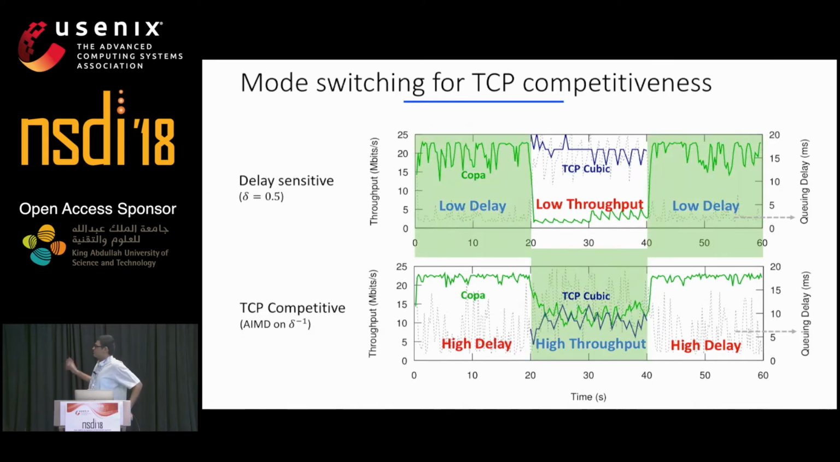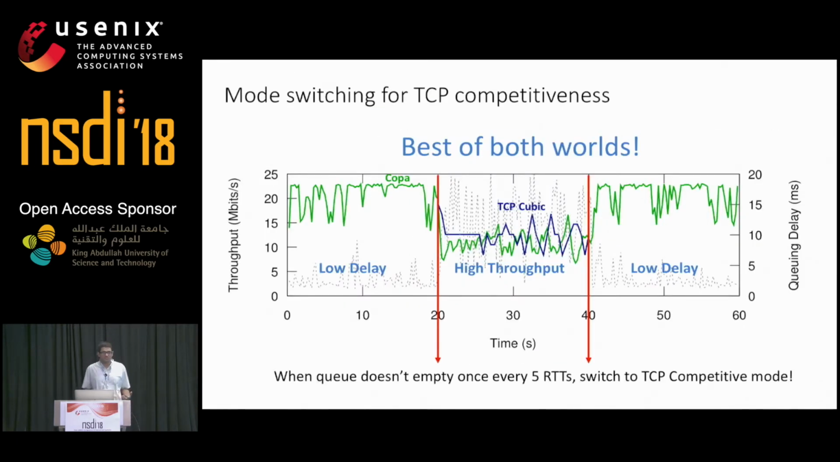We want the best of both worlds. And we do this by performing mode switching. We have a detector that detects the presence of a buffer filling TCP. If it's not present, we set delta equals 0.5, and get high throughput and low delay. If it is present, we give up on having low delays and we still get high throughput. How do we know whether a buffer filling TCP is present or not? Note that when only Copa flows are present, they empty the queue once every 5 RTTs. If this does not happen, we know that a buffer filling TCP is also present and we switch to TCP competitive mode.